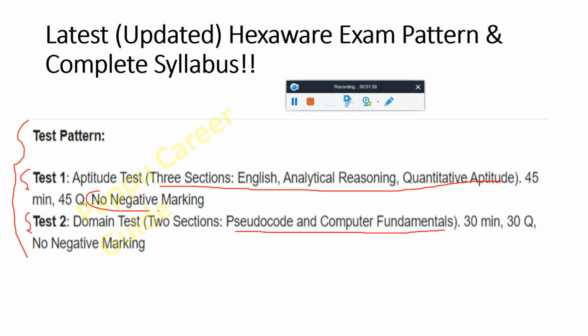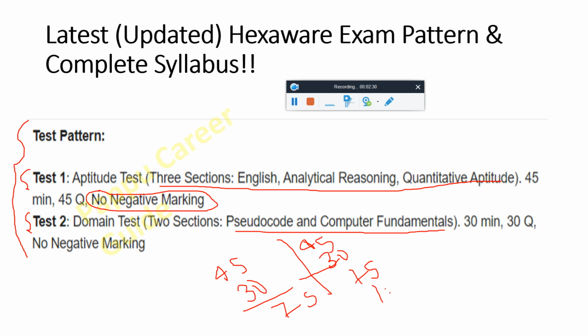So this is very good news for all of you. If you attempt all the questions, it may happen that you get somehow 10 to 20% of questions correct. Because there is no negative marking, please don't leave any question blank. Here I'm just calculating the total number of questions: 45 plus 30, so there will be a total of 75 questions, and you have to solve them in 45 and 30 minutes. It means you have 1 hour 15 minutes to solve all the questions. So this is a big updated pattern, you can say.